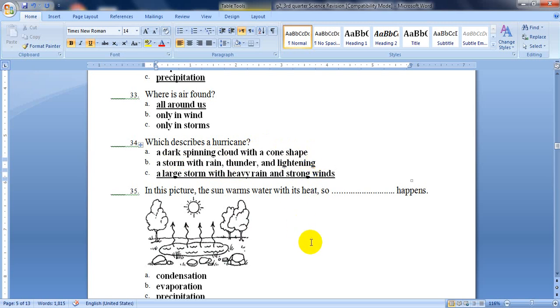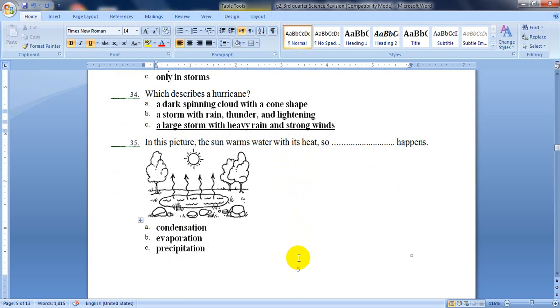The next question, we are still on page number 5, question number 35. In this picture, the sun warms water with its heat. What happens when the sun gives its heat to warm water? Is it condensation, evaporation, or precipitation? As you see here, the water vapor starts to fly up. The liquid water changes to be a gas, water vapor. So it is evaporation which happens.